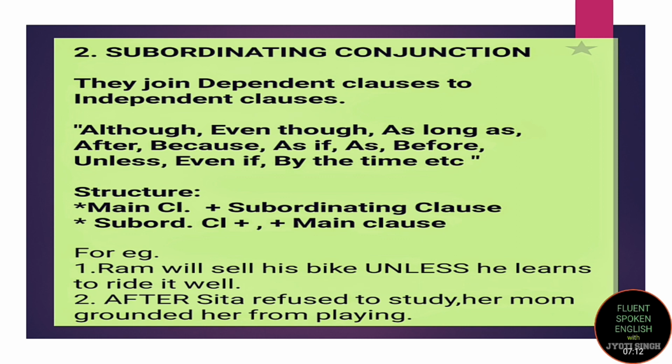Here the subordinating conjunction comes in the starting of the sentence. For example, after Sita refused to study, her mom grounded her from playing. So here we have used subordinating clause after Sita refused to study, and the main clause is her mom grounded her from playing. This sentence means that when Sita refused to study, her mom said that you will not go for playing until and unless you study.